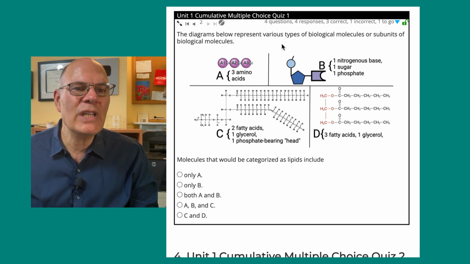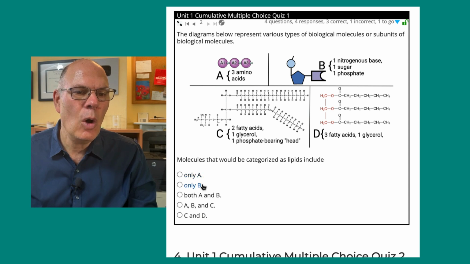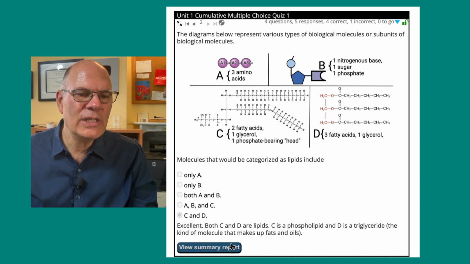The diagram below represents various types of biological molecules or subunits of biological molecules. A has 3 amino acids. B has a nitrogenous base, a sugar and a phosphate. C has 2 fatty acids, 1 glycerol and 1 phosphate-bearing head. D has 3 fatty acids and 1 glycerol. Which ones would be characterized as lipids? Only A, only B, both A and B, B and C, or C and D? And we learned last time that from the hint, it's got to be C and D. Excellent. Both C and D are lipids. C is a phospholipid and D is a triglyceride, the kind of molecule that makes up fats and oils.